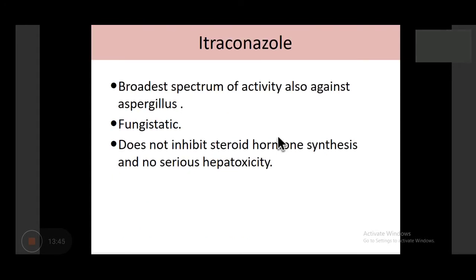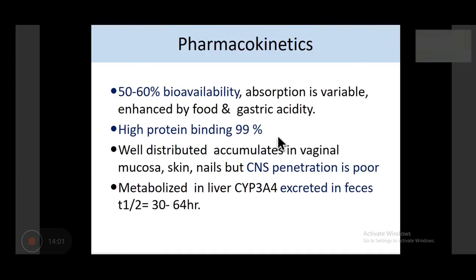Itraconazole is the broadest spectrum of all, and it is useful in treatment of aspergillus as well as histoplasma. It is a static drug. It also does not interfere with the hormones and hence has fewer side effects. The bioavailability is good, 60%, but absorption is variable, and there is a lot of food-drug interaction. Plasma protein binding is very, very high. Apart from amphotericin and warfarin, remember itraconazole as well for high plasma protein binding.